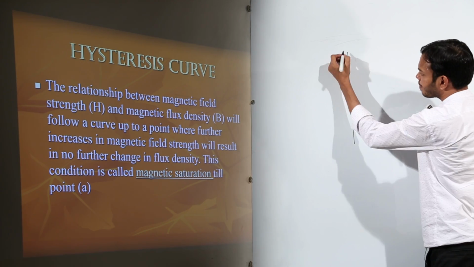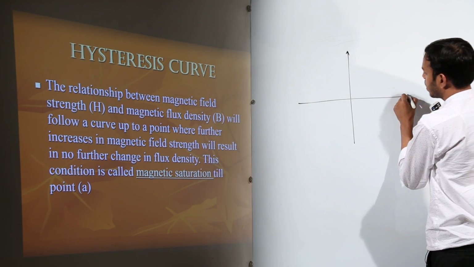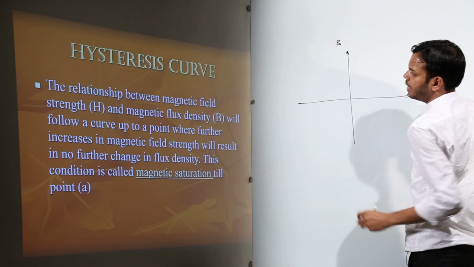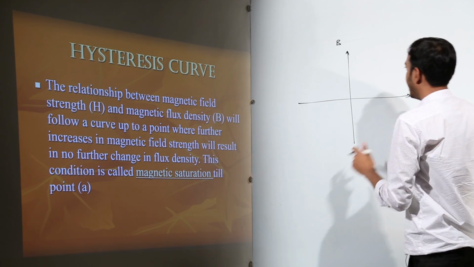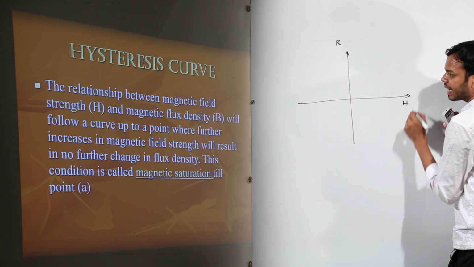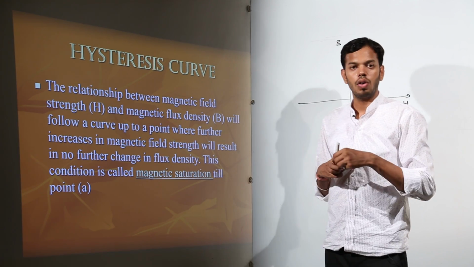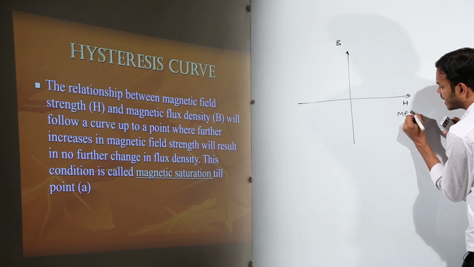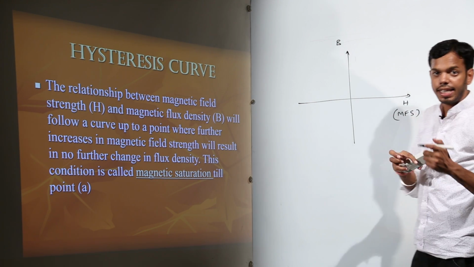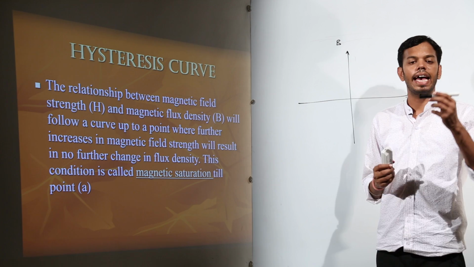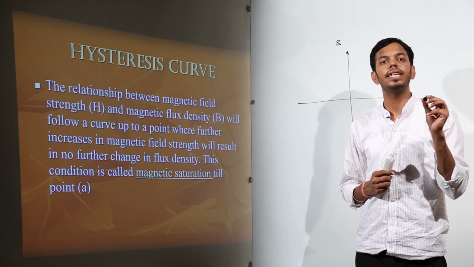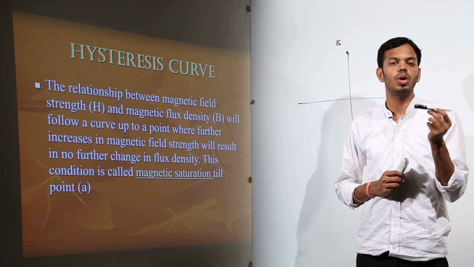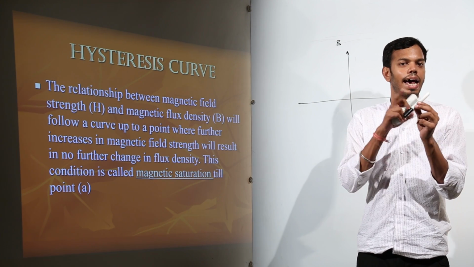BH curve. This is B, which is magnetic flux density, and this is H, which is magnetic field strength. Now the difference is the H, which is magnetic field strength, this is the applied magnetic field. I have a sample, it is a neutral sample. In terms of magnetism, it is neutral, it has no magnetic properties of its own, and I want to magnetize it.